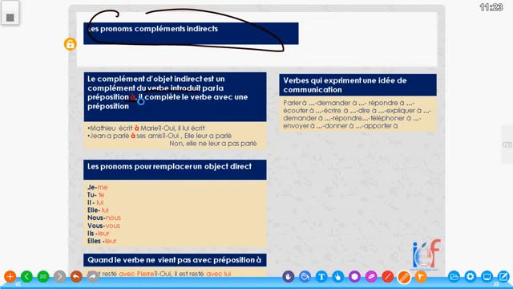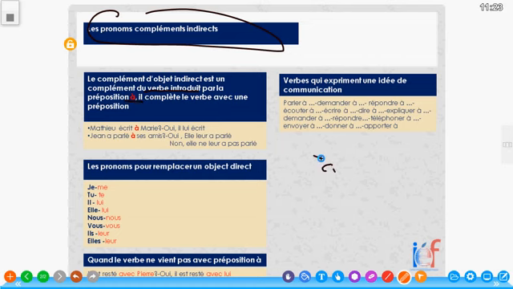Rather, in COI, there's a preposition introducing the complement. It completes le verbe avec une préposition. They complete the verb with a preposition. It means that when you see a sentence, you first want to watch out for a preposition after the verb. In the case where we have a verb and then there's no preposition in front of it, basically that is complément d'objet direct, COD. When it has the preposition à, we're looking at COI.